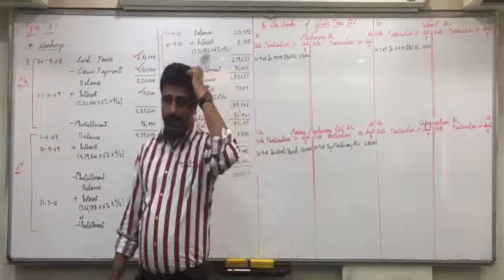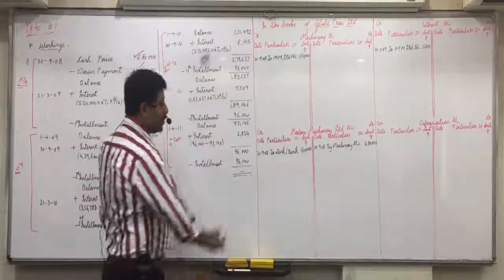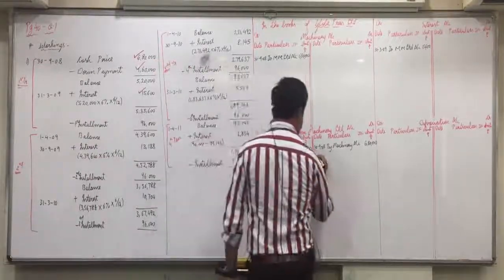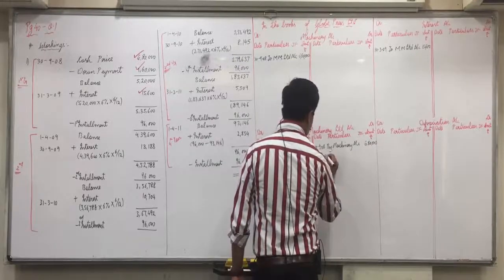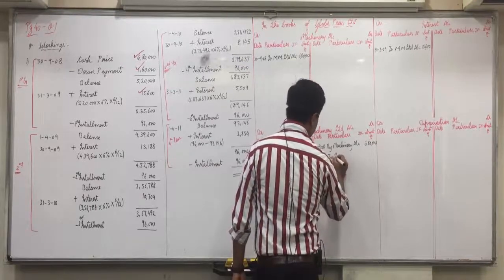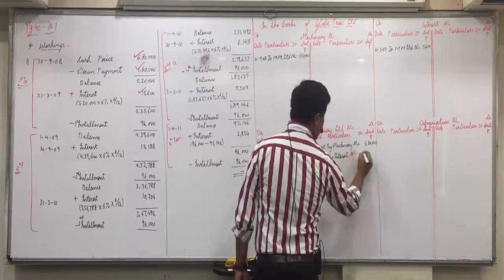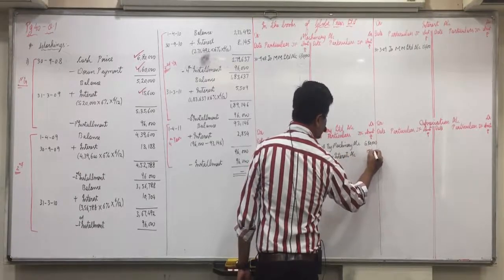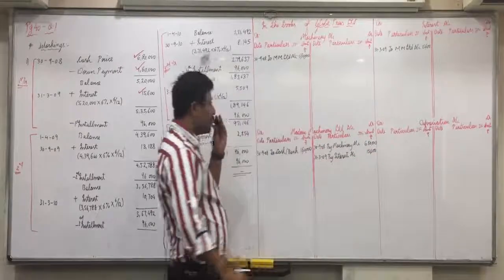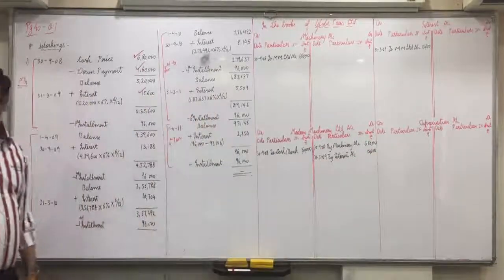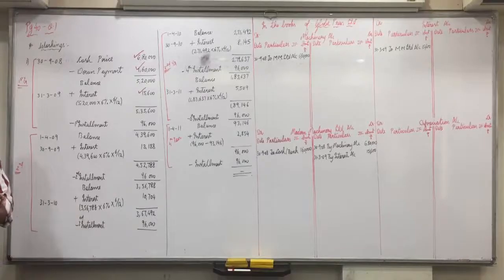Able to understand this? And to Modern Machinery Limited. So Modern Machinery Limited on credit side 31,309 by interest account 15,600. Got it, everyone?